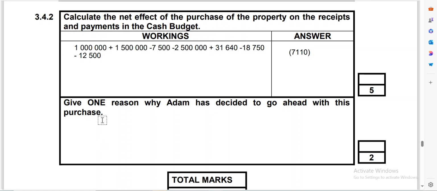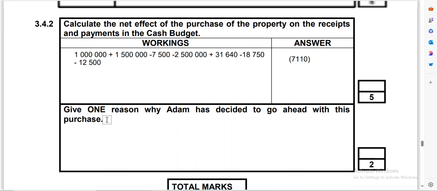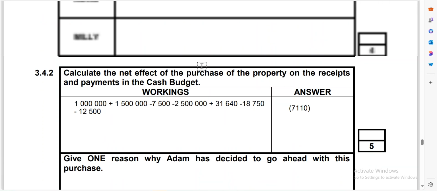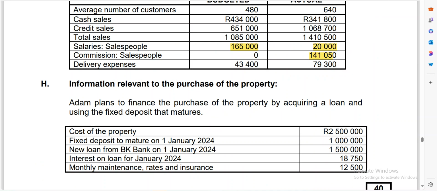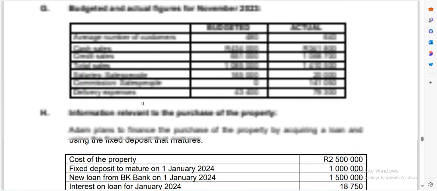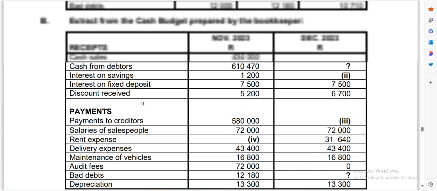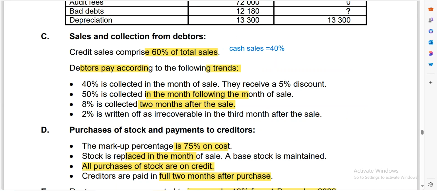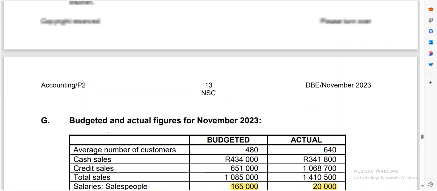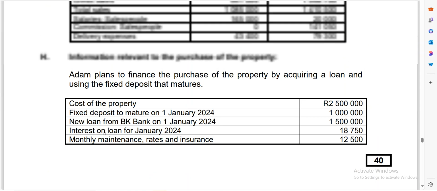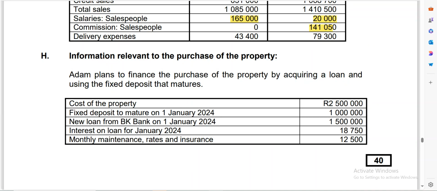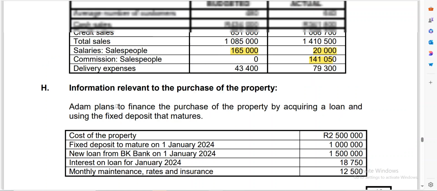So the next one says, give one reason why Adam has decided to go ahead with this purchase. Now remember, one of the reasons why he decided to invest in property, number one, it could be that this person wants to increase the assets of the business, or to avoid rising costs that has got to do with leasing a property.